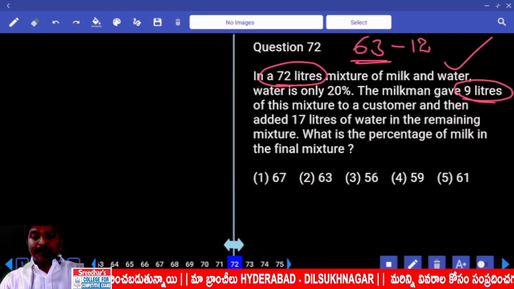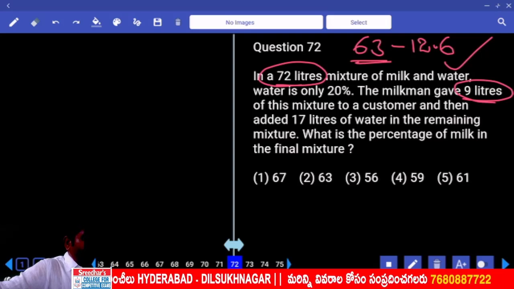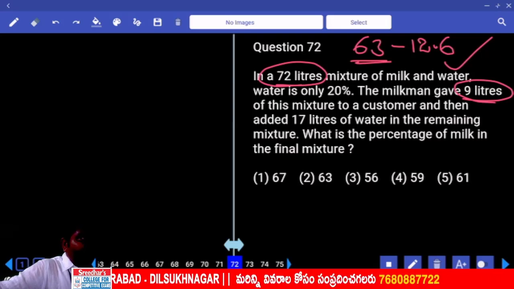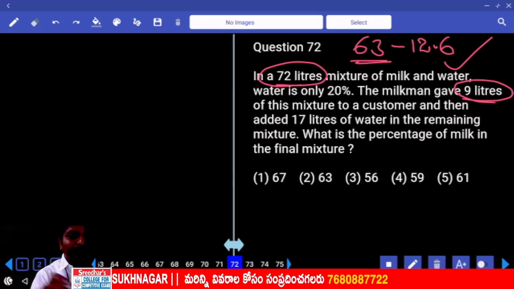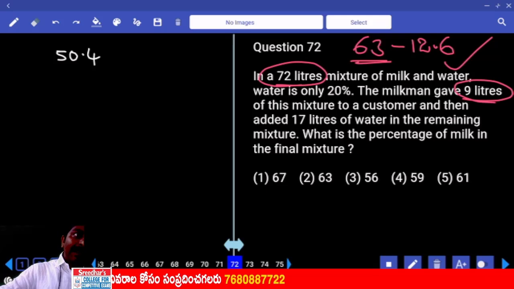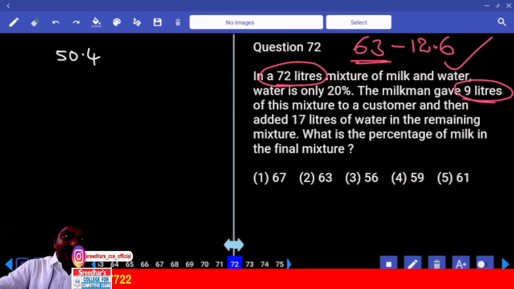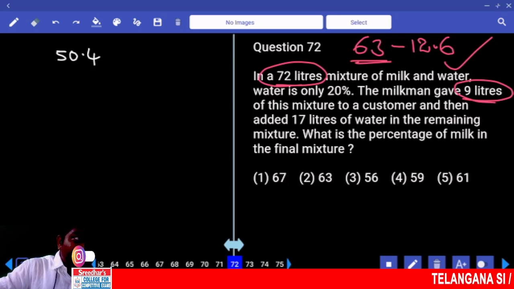20% is 12.6, right? Subtract 13, add 0.4. Subtract 13 from 63, that is 50, add 0.4. What is this 50.4? Milk, because water is 12.6. That is taken out. Remaining is milk. Now how many liters do we have now? 63.